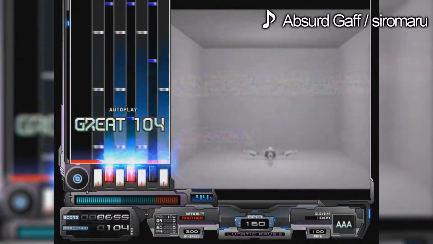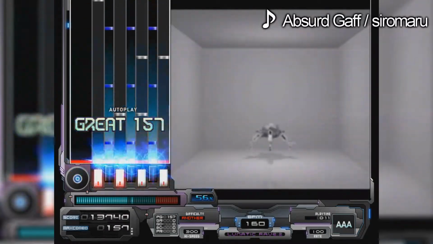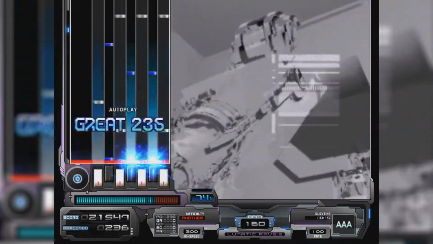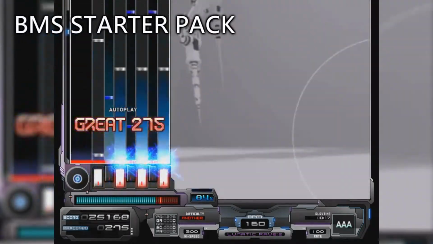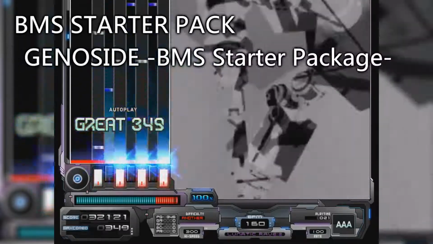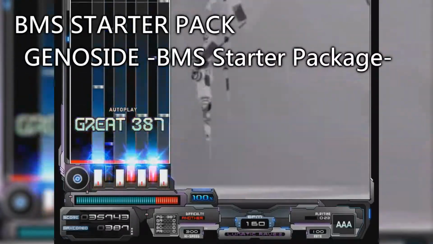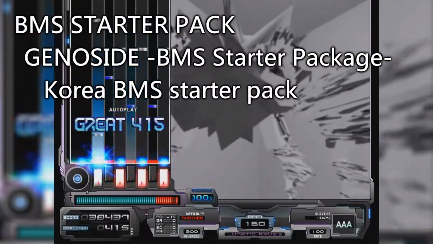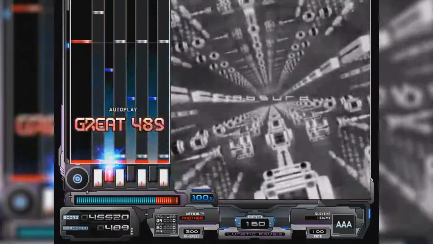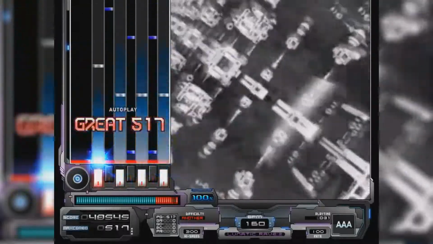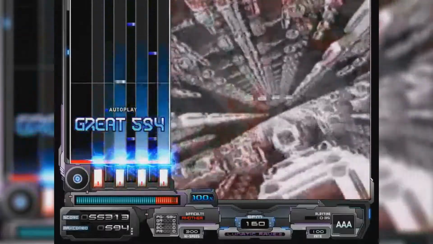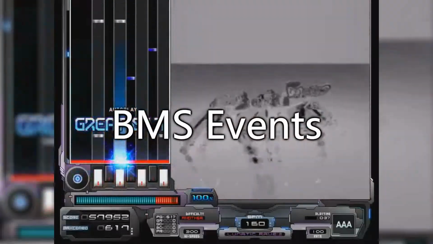Majority of BMS players do not come bundled with any songs. Therefore, to help people gather a set of songs, there are starter packs such as BMS Starter Pack 2006 through 2009, hosted by Yamayet, Genocide BMS Starter Package, hosted by Lobsack, and the Korea BMS Starter Packs that come bundled with Ruvit. These packs are not released very often, and many of them include songs that are already published instead of being exclusive to the package, as most BMS artists distribute their songs in BMS events.